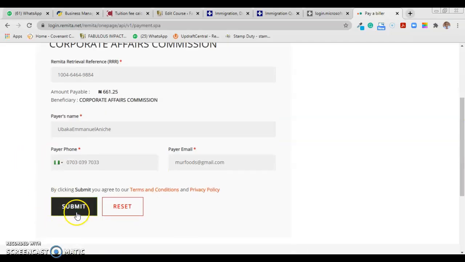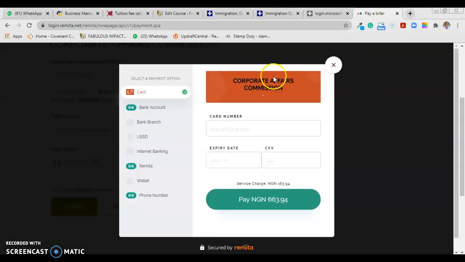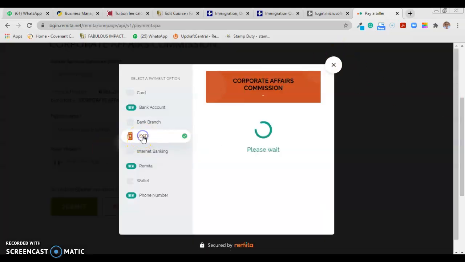So you click on submit. It's actually recommended that you use a professional anyway, because there are mistakes that they can help you avoid, from experience. But however you want it.